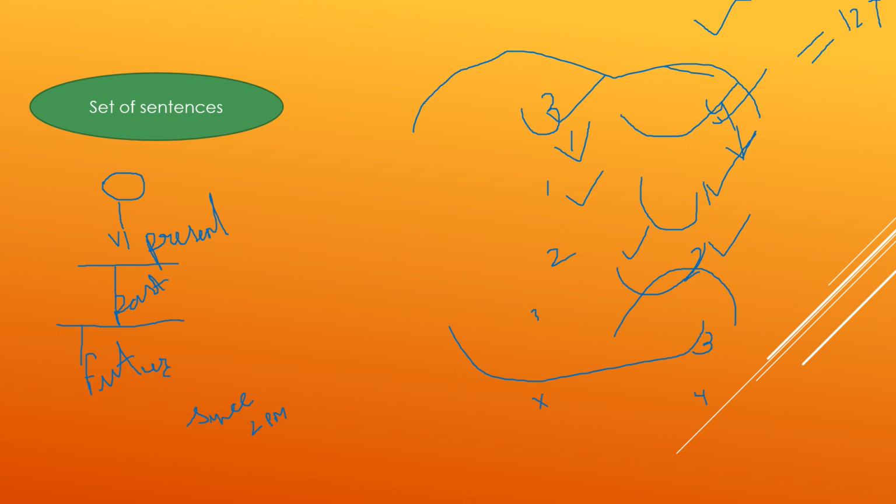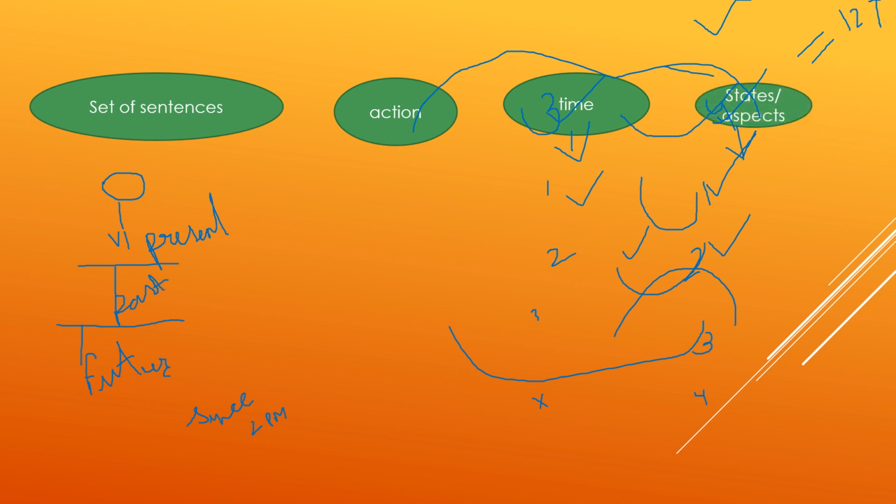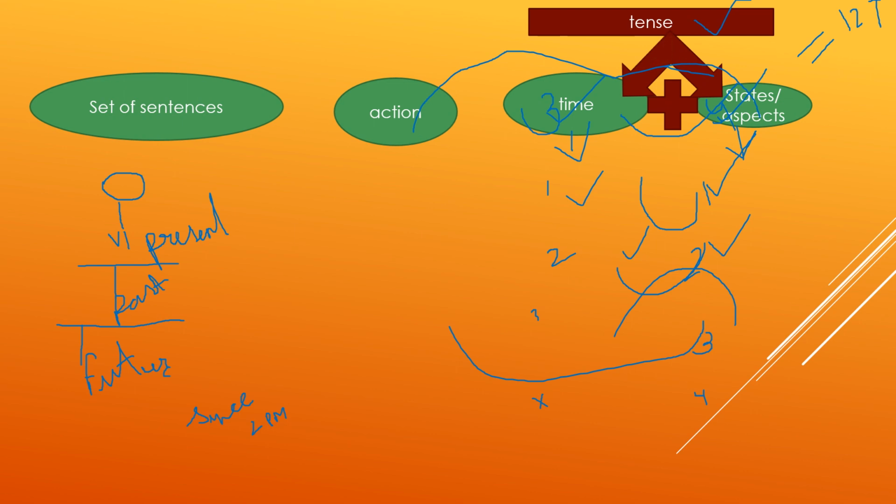Next, action. In this category, we will define whether the action is complete, ongoing, incomplete, or there is no clarity about its completeness. Then time and its state. And time and state of an action will give us the tense of a sentence. Let's see how this trick works in identifying the tense of a sentence. So the first sentence is: she eats mangoes. In she eats mangoes, is the action complete, incomplete, still going on, or is there no clarity?